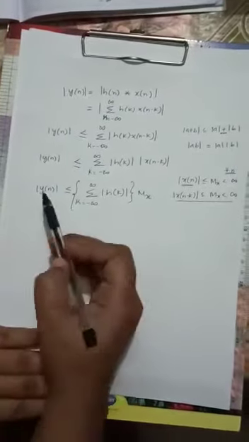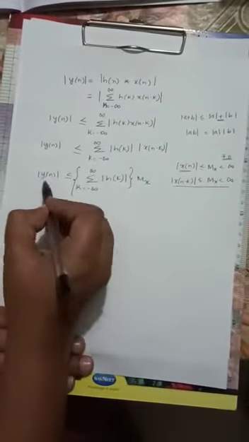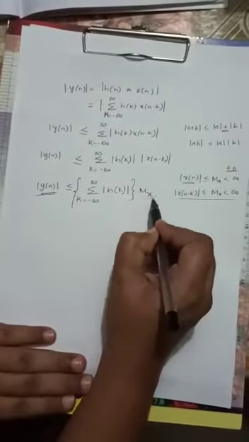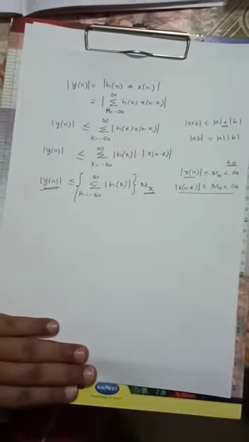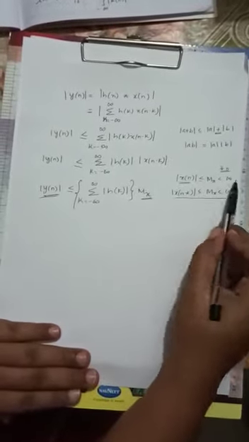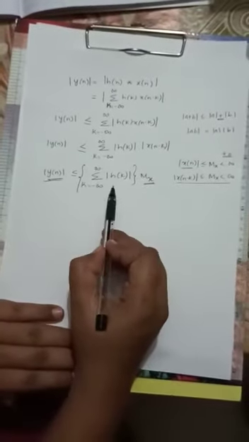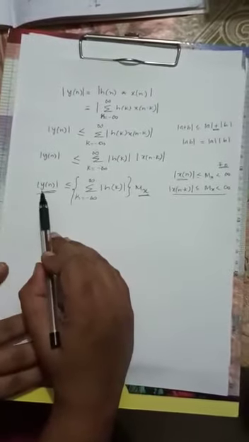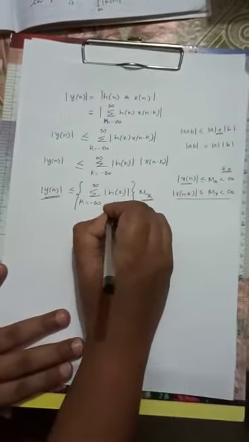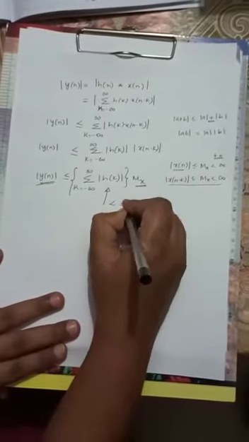If you want your y[n] to be bounded, the input is finite because we have assumed a bounded input. Now what condition can I put on this? If you want y[n] to be finite, then this summation term should be less than infinity.